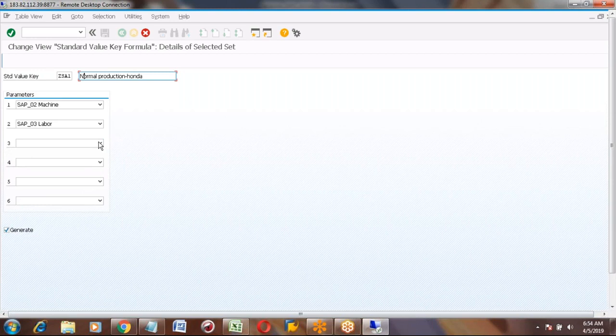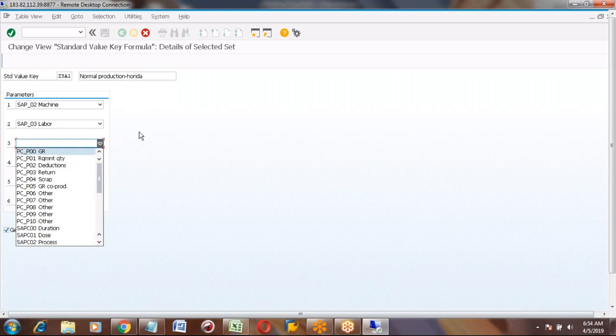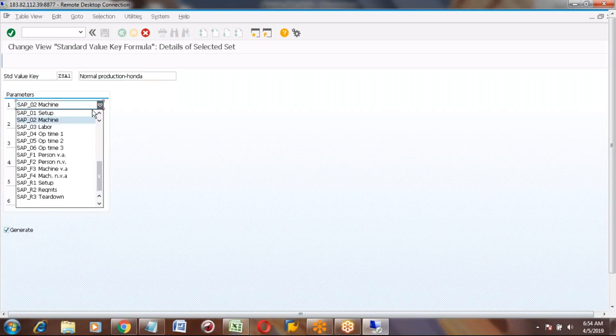If you drop down, can you see it? Here you can see setup, machine, labor. SAP has given these; OP time 1, time 2, you can use anything if you want. Tear down requirements.